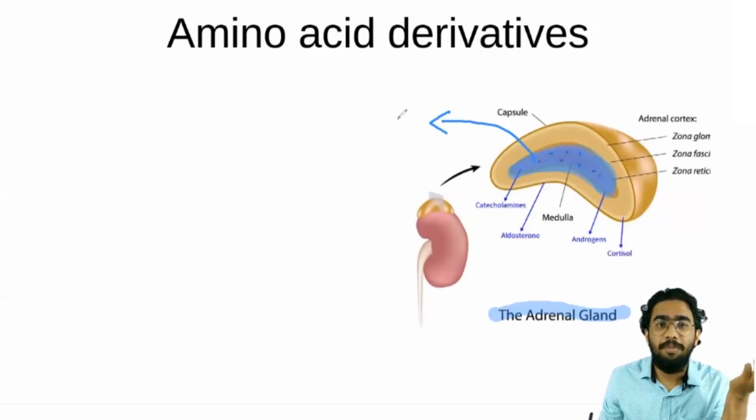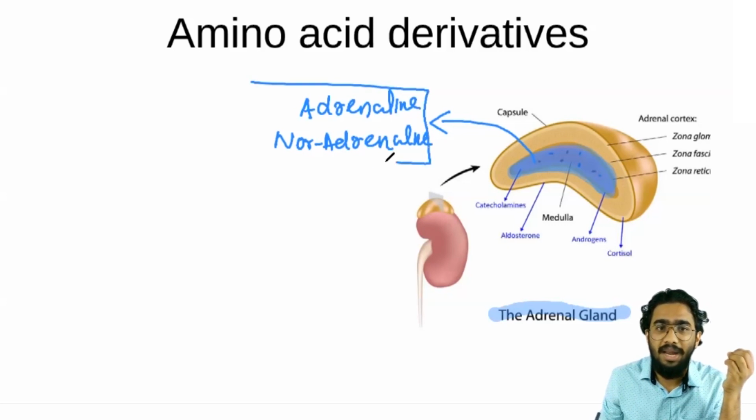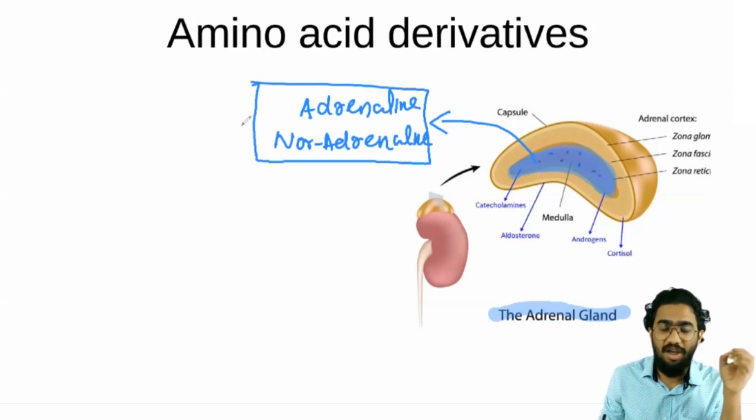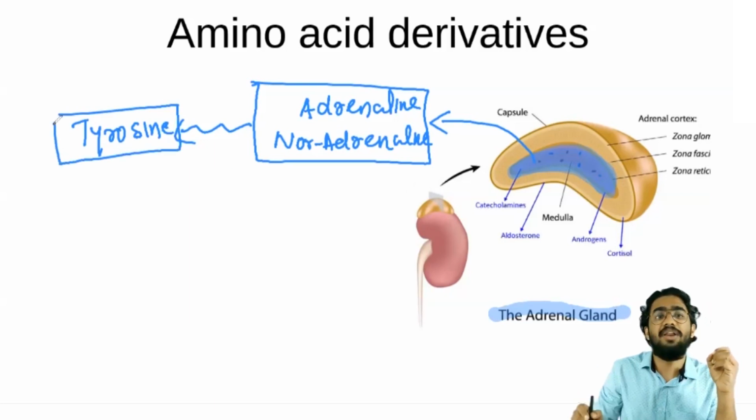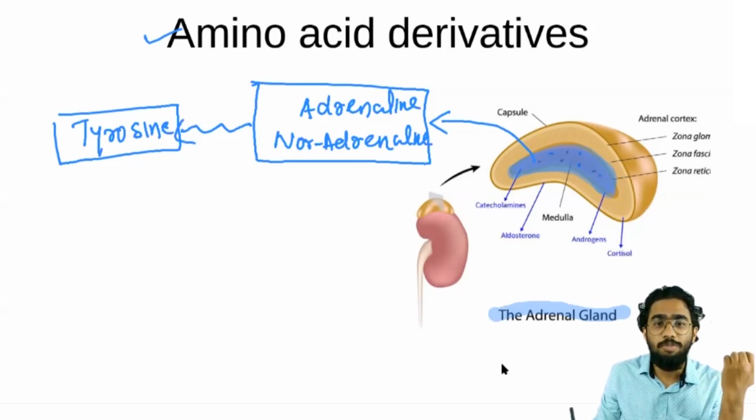So which are the hormones of the adrenal medulla? Your favorite hormones, adrenaline and noradrenaline. These are the only hormones formed from an amino acid. You have to study that adrenaline and noradrenaline are derived from an amino acid known as tyrosine. Tyrosine is the amino acid which forms adrenaline and noradrenaline. So one group is already over, because there is only one source, the adrenal medullary hormones, adrenaline and noradrenaline, formed from tyrosine. Let's discuss the next group of hormones.